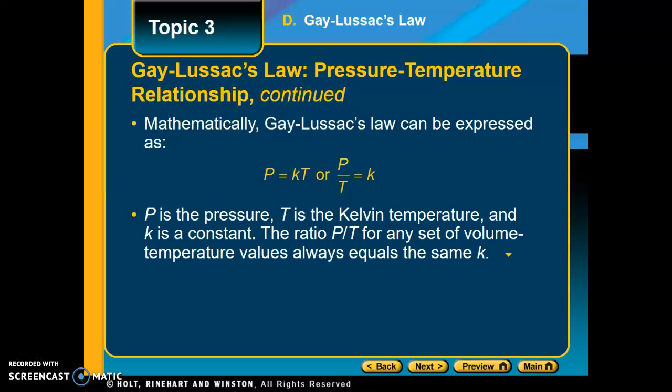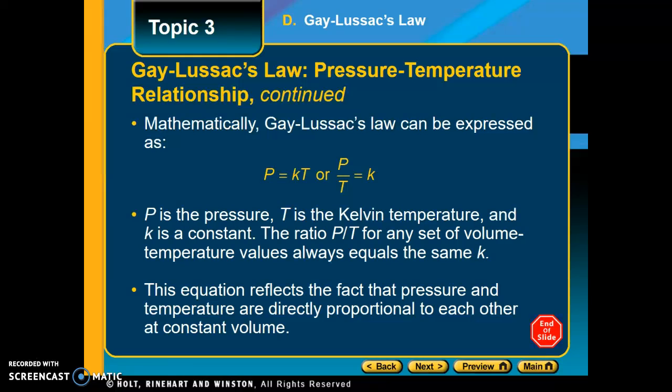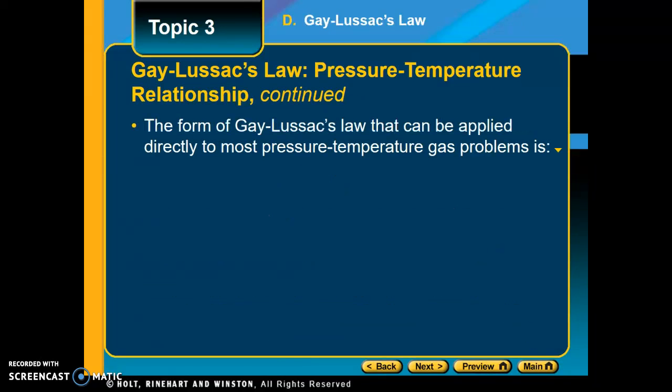P stands for pressure, T is Kelvin temperature. So most likely the temperature will be given to you in Celsius, so you have to remember to add 273 before you plug it into this relationship. This equation reflects the fact that pressure and temperature are directly proportional to each other at a constant volume.